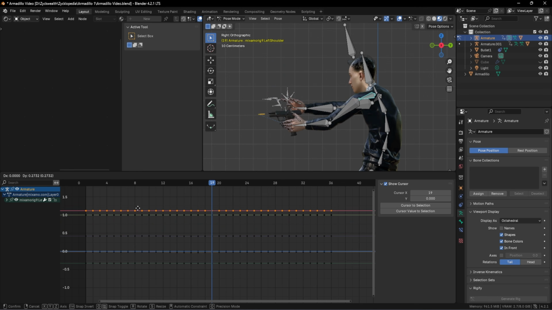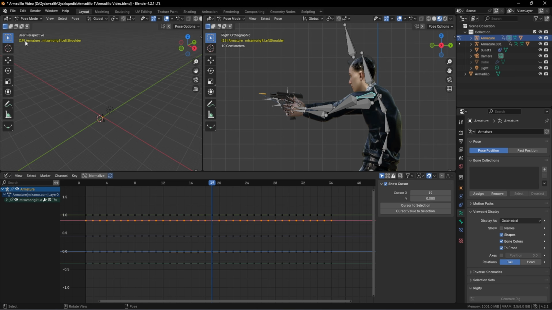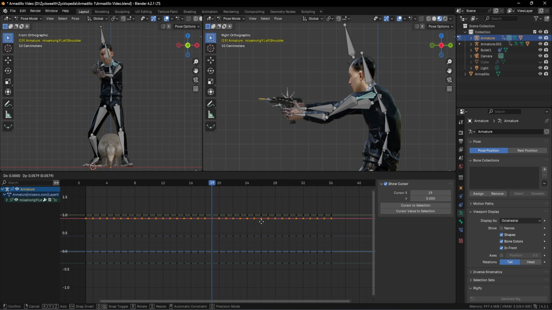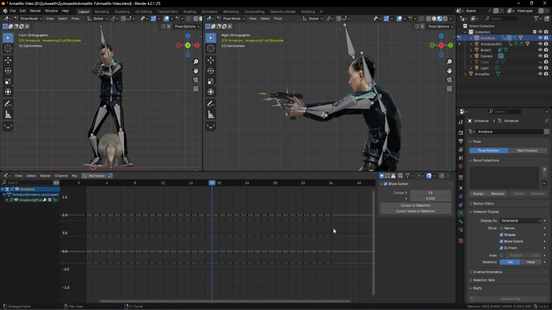So for an example, if we pick our red one and move it like this, we can see that it moves up and down. And in order to have a front view, we can go towards here and click on this 3D viewport. And we can change our character to have this front view over here so that we can see our character from both these views. Now if we click on G and move these values like this, we can see that our character's arms are moving in a horizontal way like this. And after playing with these values, I found out that we can select this red line and move it a little bit down like this.